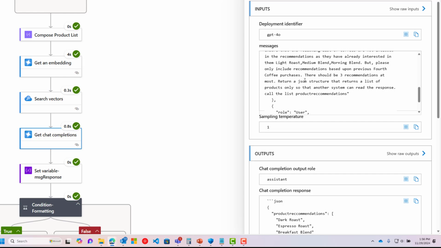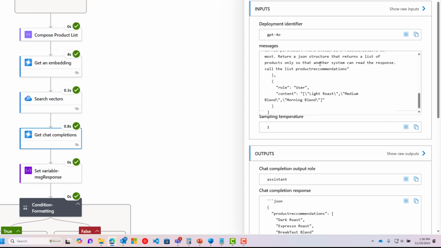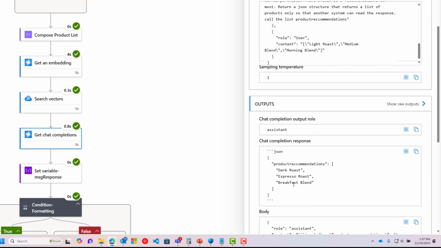We also want at most 3 recommendations, and we want a JSON structure to be returned. This JSON structure should have a list of products, and the list name should be called product recommendations. Now, this is quite important because we want to be able to parse this information.